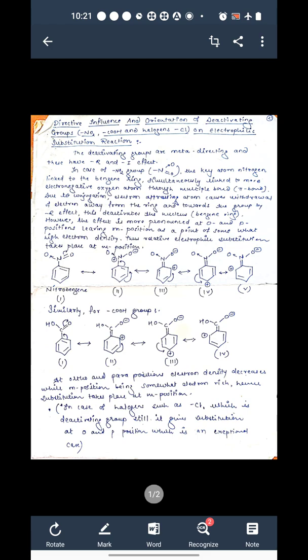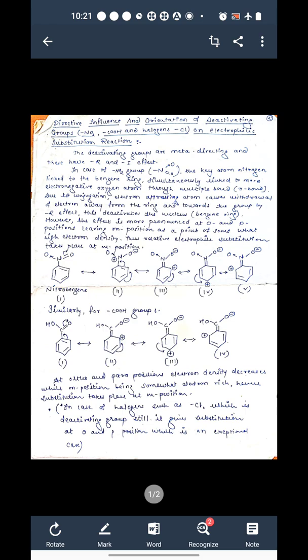In that case we also find that the negative charge is there on ortho and para positions, and therefore the electrophilic substitution takes place at ortho and para positions. That is all about the activating group. Now today we will discuss the directive influence of deactivating group.